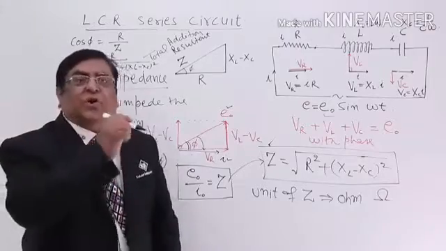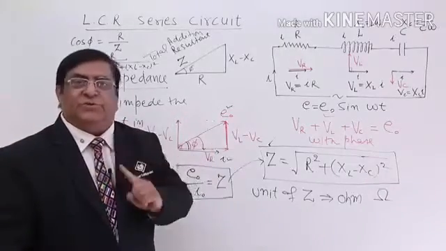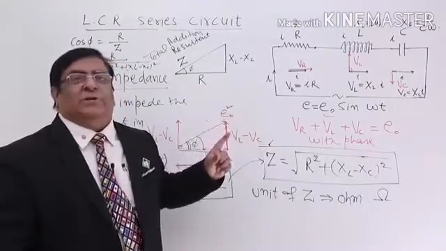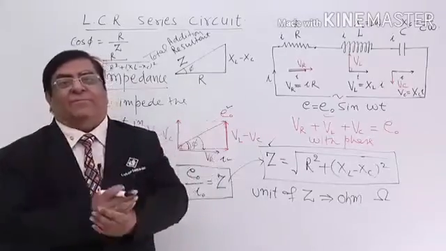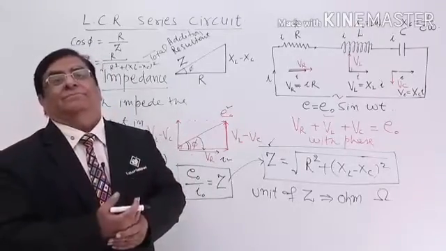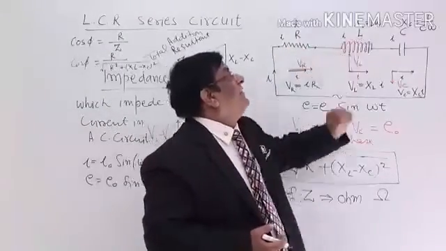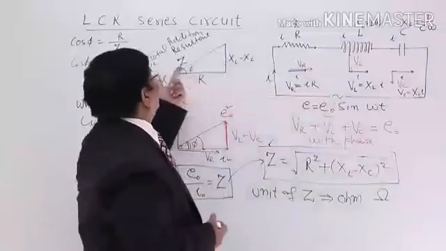The answer is we do call it impedance. Then the capacitor also opposes the current, that is also impedance. Resistance also opposes the current, that is also impedance. So impedance is a family name, it is a surname. This is resistive impedance, inductive impedance, capacitive impedance. This is total impedance.